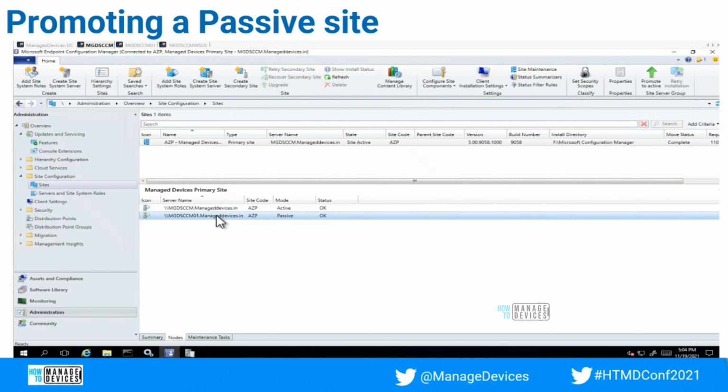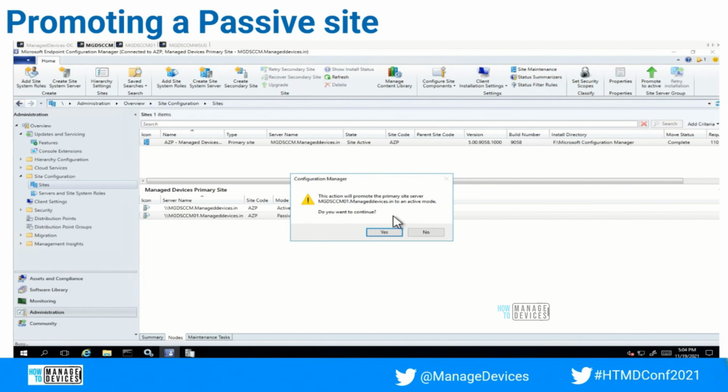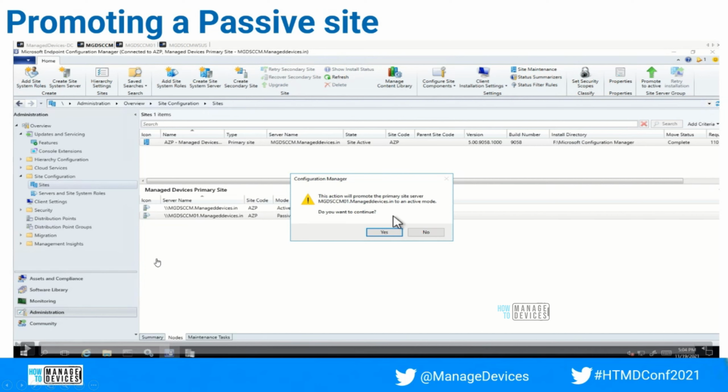Once the installation is completed, you won't be able to see the console, right? And now we are moving into promoting a passive site. So before that, I just want to say the ConfigMgr console will not be installed automatically on the primary site. You have to install it. That is another limitation. You have to install it manually. So once you install a passive site and you are looking for the console, you won't be able to see any. You need to install it manually, and